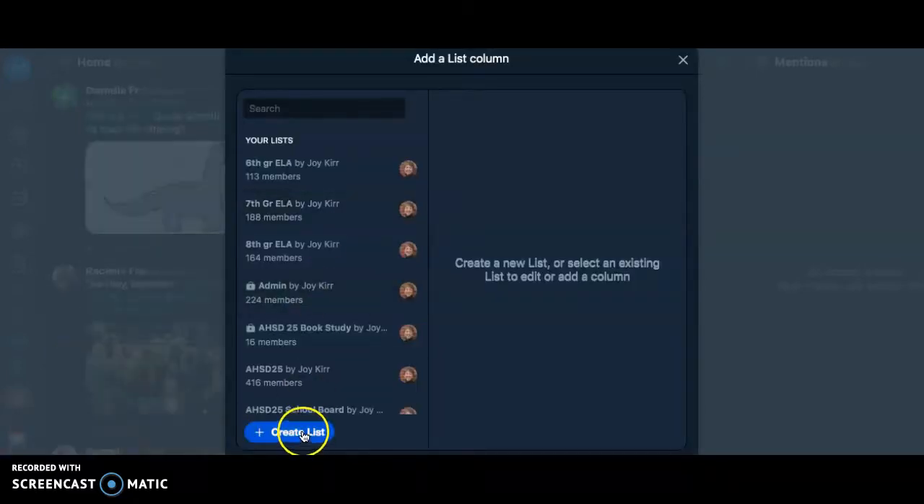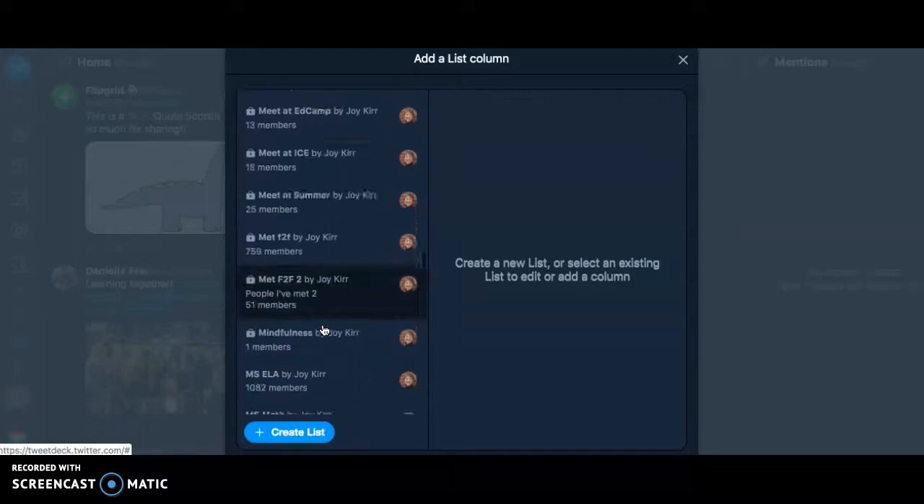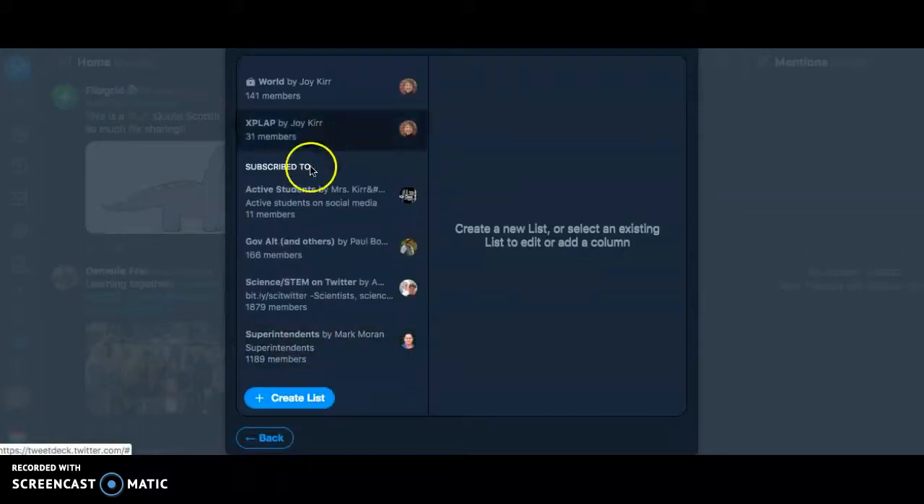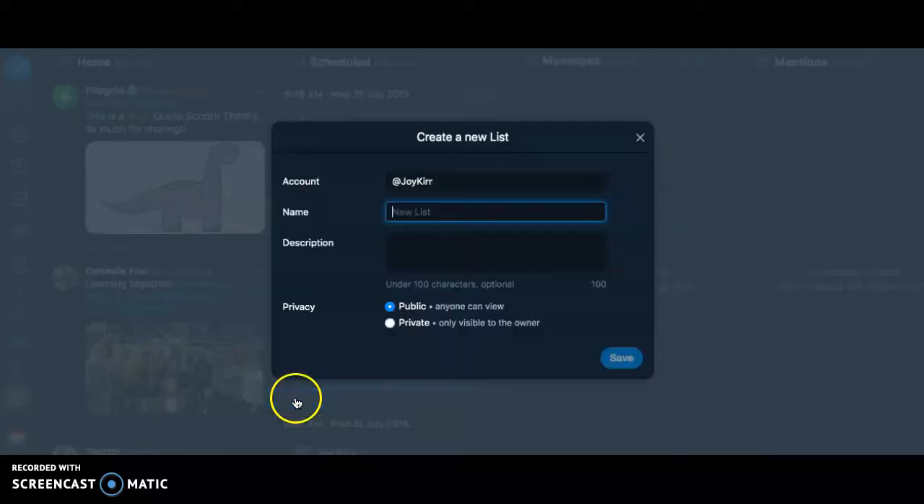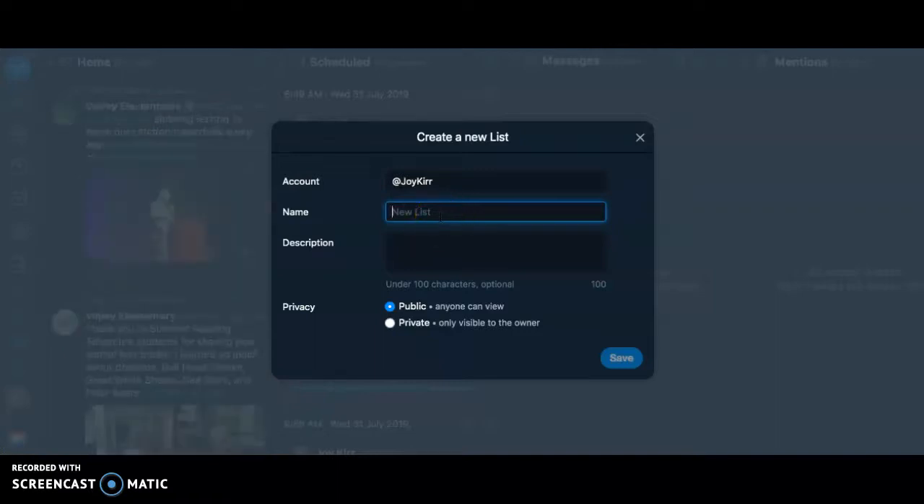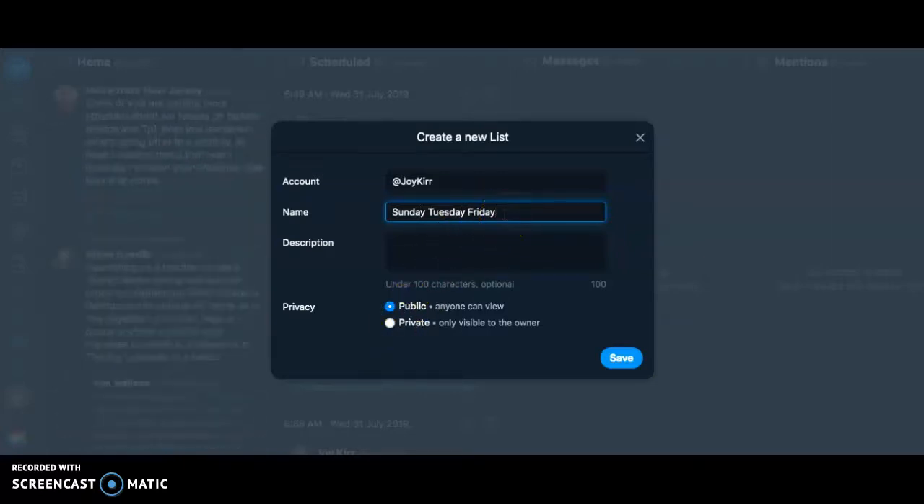And I need to create this list. See, look at all these lists. Oh my goodness. I have so many lists. Oh, and I'm subscribed to some lists as well. Okay. So this new name of this one is going to be Sunday, Tuesday, and Friday, because I want to see these people's tweets 3 days a week. I just feel like these are people I really need to see more often than others.